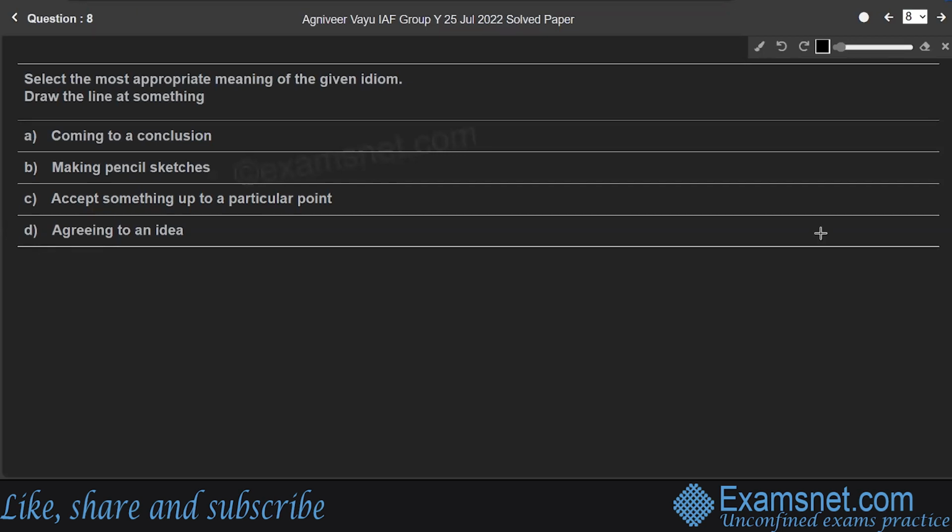Question 8. Select the most appropriate meaning of the given idiom. Draw the line at something. Draw the line at something is an idiom that means to set a limit on what one is willing to do or accept. For example, I draw the line at a pizza with anchovies on it.